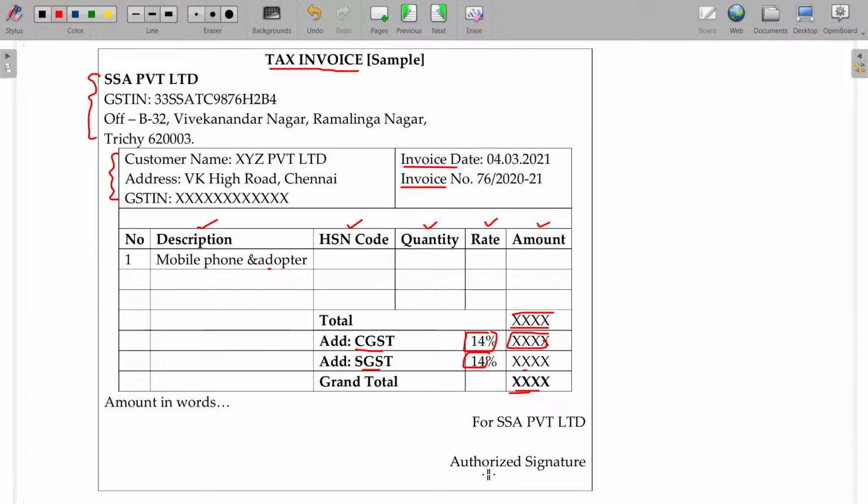And it should be signed by the authorized signatory for the SSA Private Suppliers Private Limited company. And it should have the amounts in words also. This amount will be available in words, and also in case of RCM, it should mention the RCM or forward charge below. Is that okay? This is the tax invoice format.